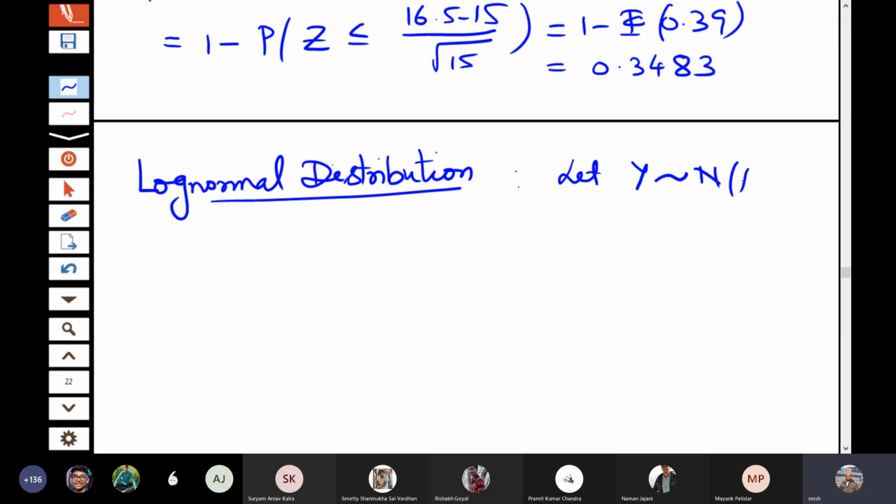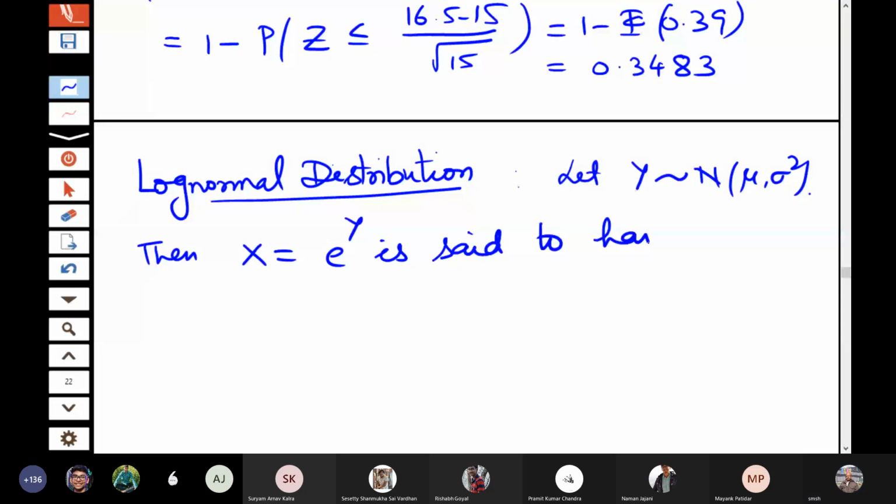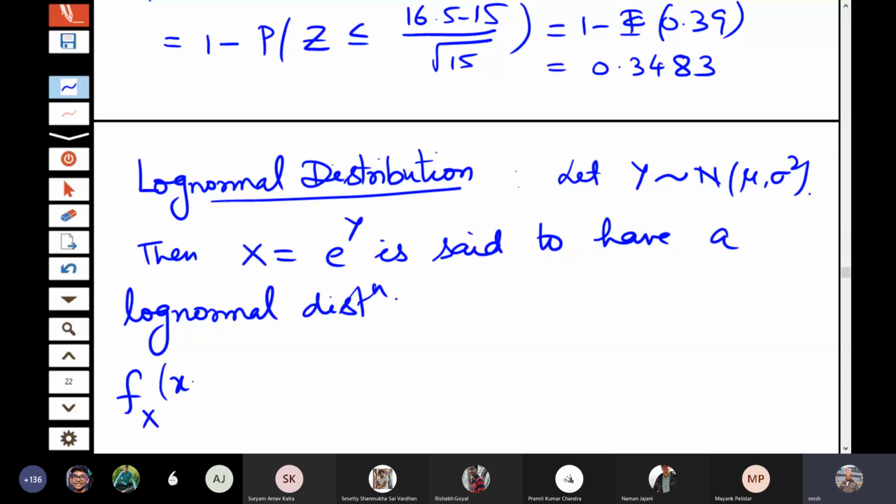If y follows normal mu, sigma square, then x equal to e to the power y is said to have a log normal distribution. So what will be the probability density of x?